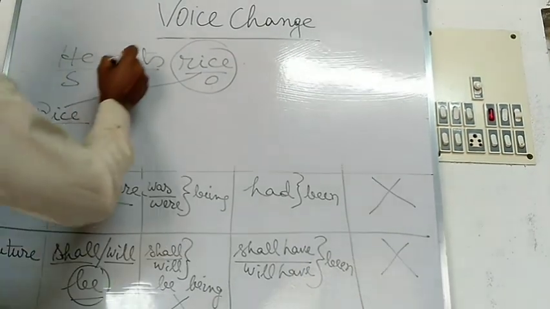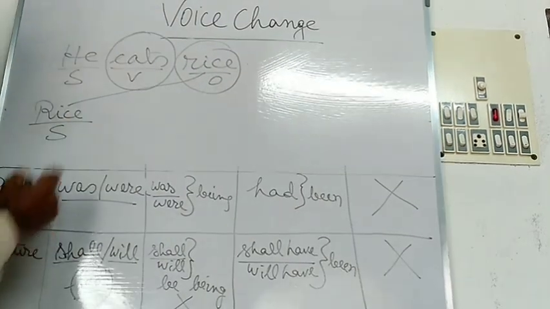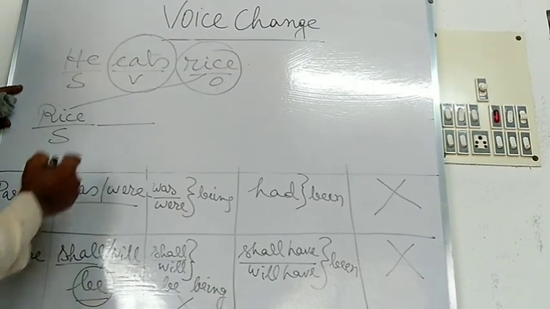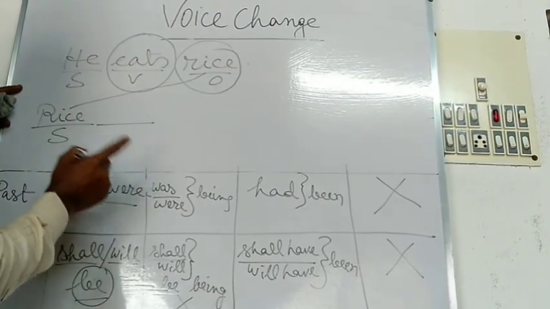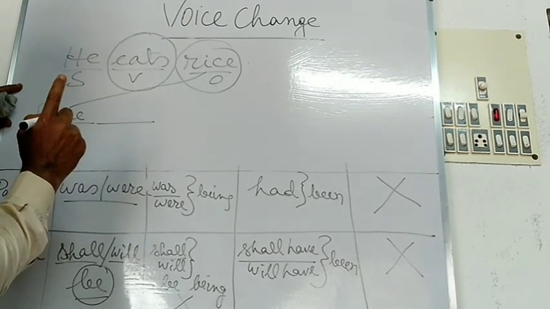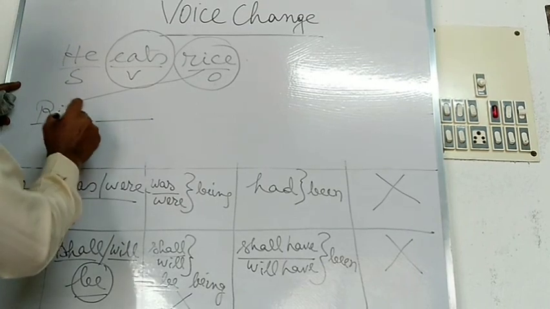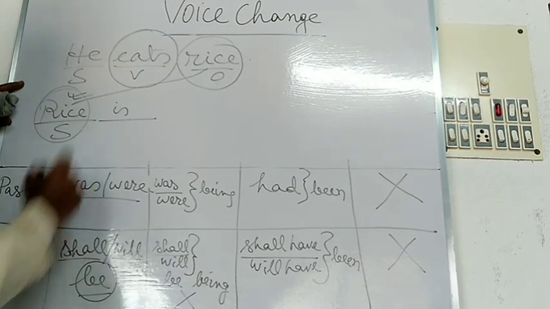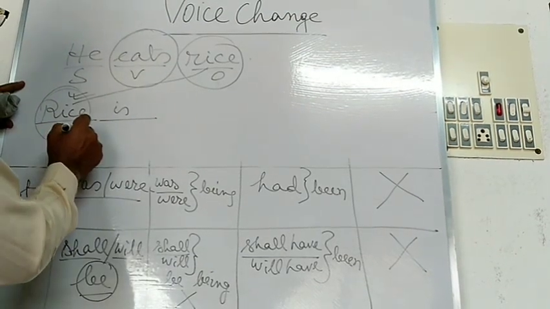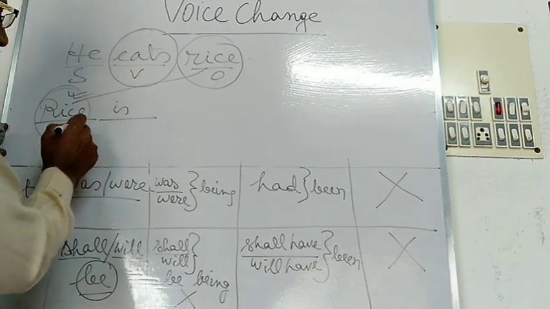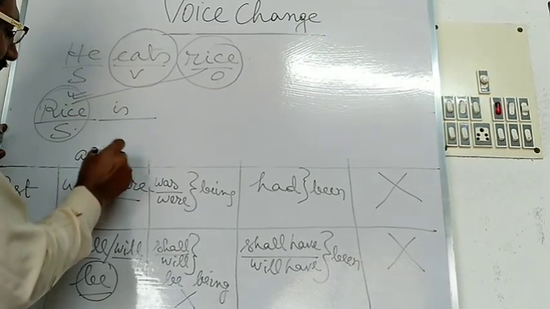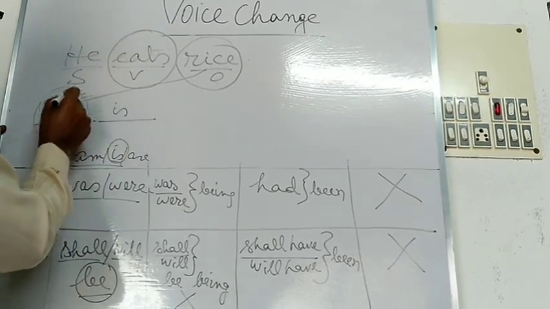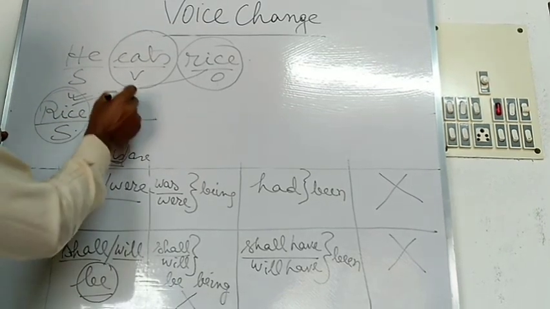Then according to the tense formation of the active verb, you will have to use the verb. Of the three types of verbs, am or is or are, you will have to use is, because rice is used here as the third person singular number. According to the person and number of the subject, you will have to use the verb is.